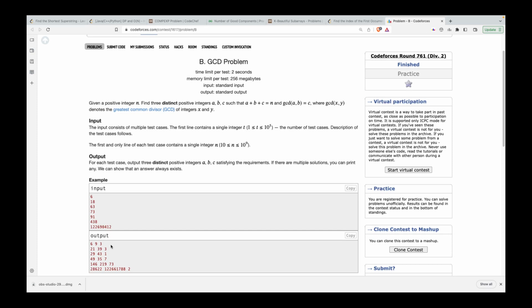So can we always construct the answer with C being 1? If we can, then we already have the answer, right? Had it been the case that it wasn't possible to construct the answer with C as 1, I would have gone for some other extremity. Maybe I would have gone for C equal to n minus 3 or something like that, in order to check the solution. So extremities are most of the time helpful in problems A, B, C, or in problems A and B particularly, because when you're checking for the extremities, most of the time you'll find the answer over there.